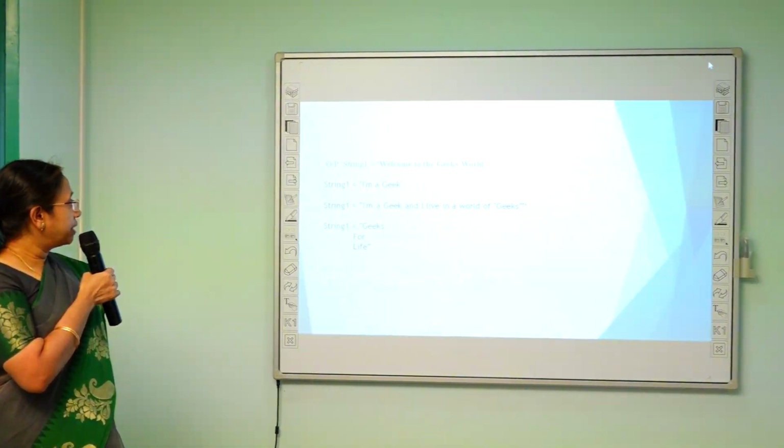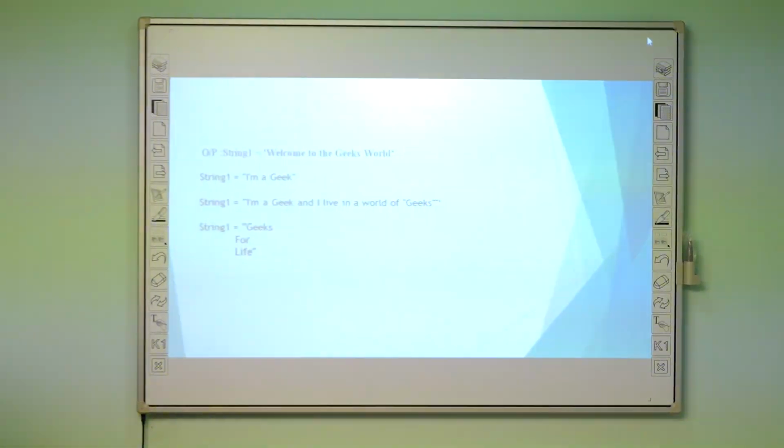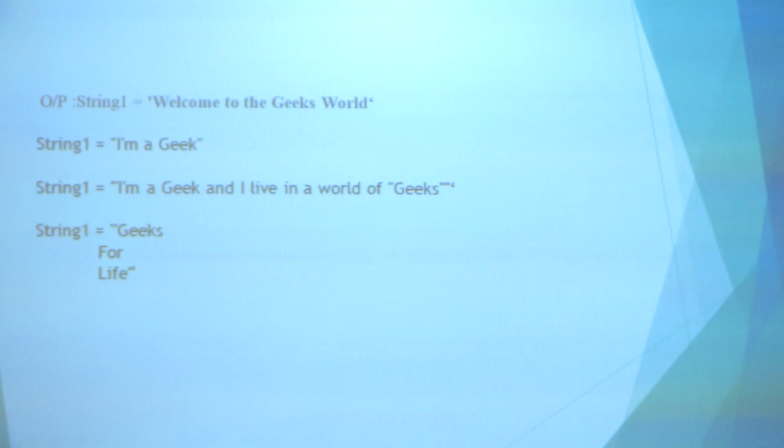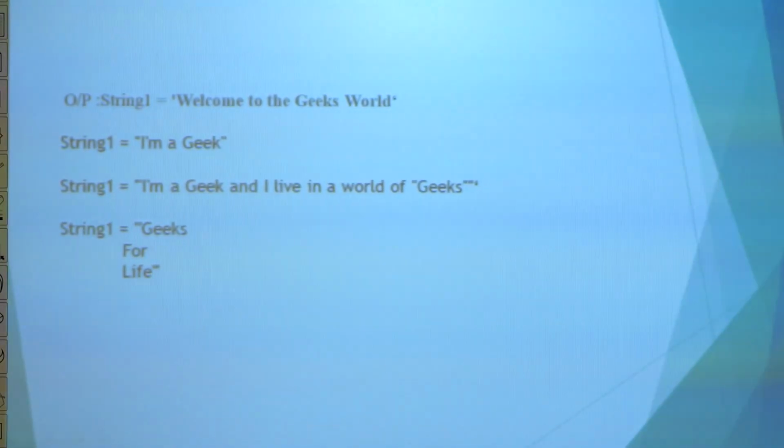So the output is given here: for string1, it is with single quotes. Next example, the same string1 variable is defined with double quotes. The third example is defined with triple quotes. And the last one is with multiple lines in a string.